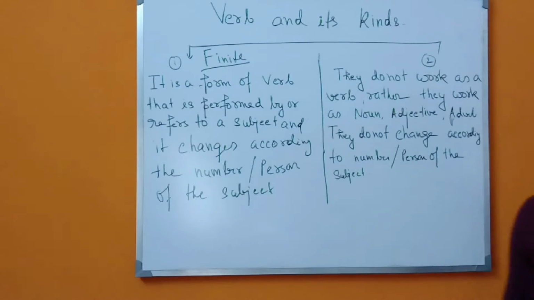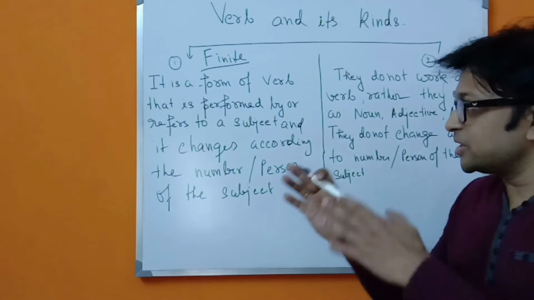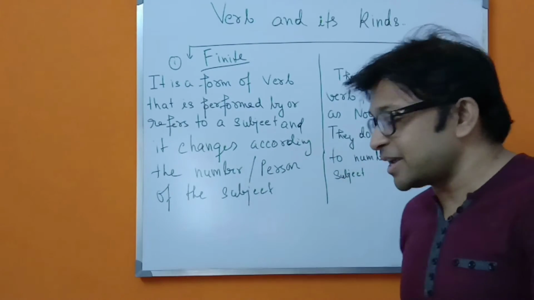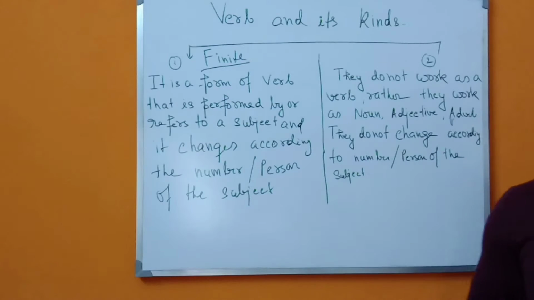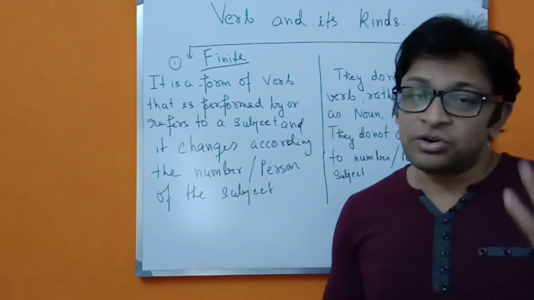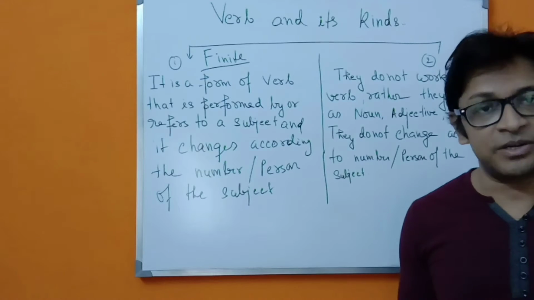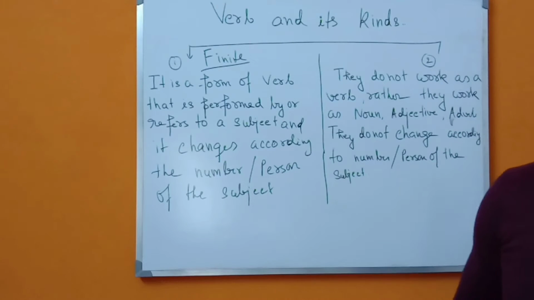So you have to understand these things very carefully, because it is a form of a verb that is performed by or refers to a subject, and it changes according to the number and person of the subject. That means whether it is plural or singular, or the subject is in first person, second person, or third person. So we have to remember these things.